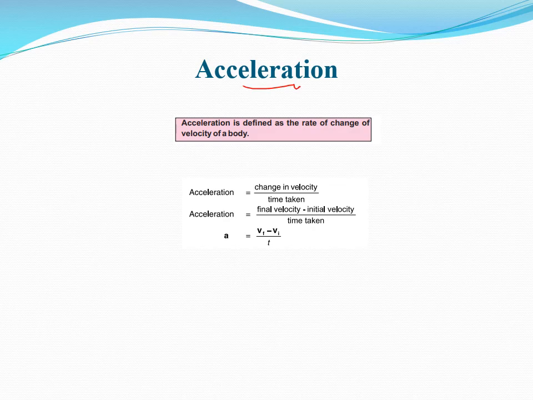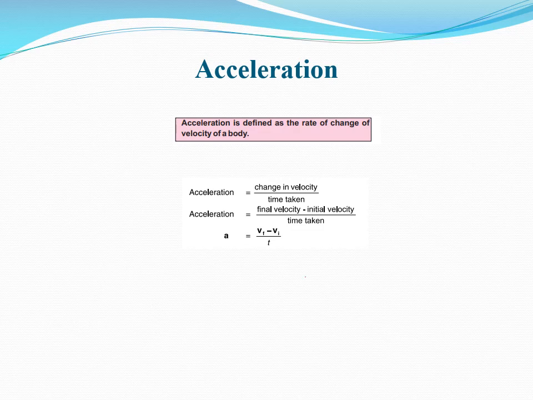When does a body possess acceleration? In many cases, the velocity of a body changes due to a change either in its magnitude or direction or both. So the change in velocity of a body causes acceleration in it. So what is meant by it?